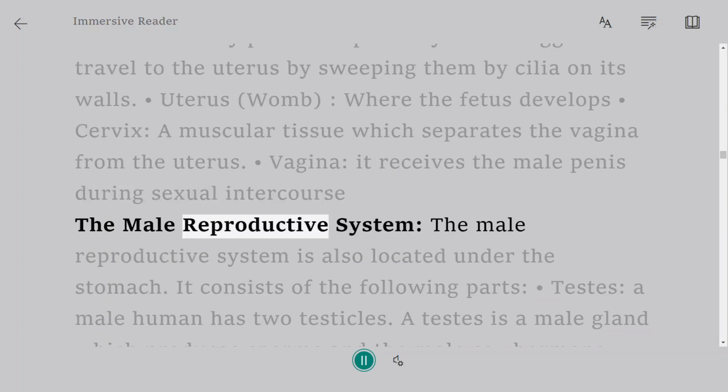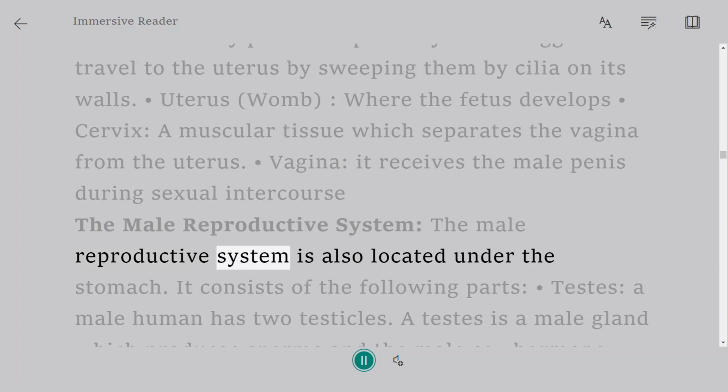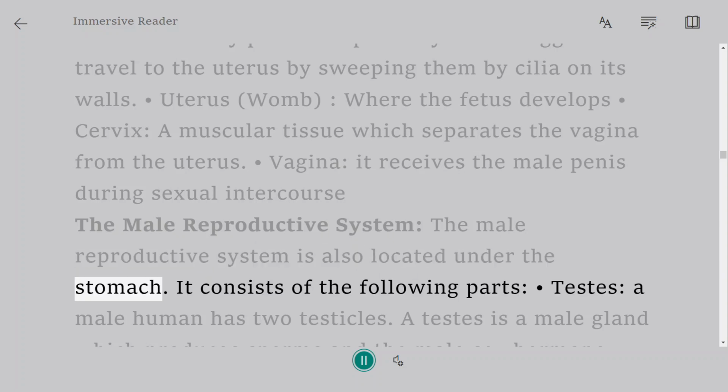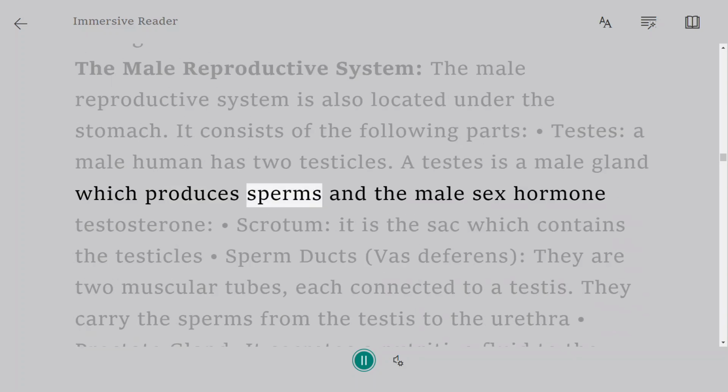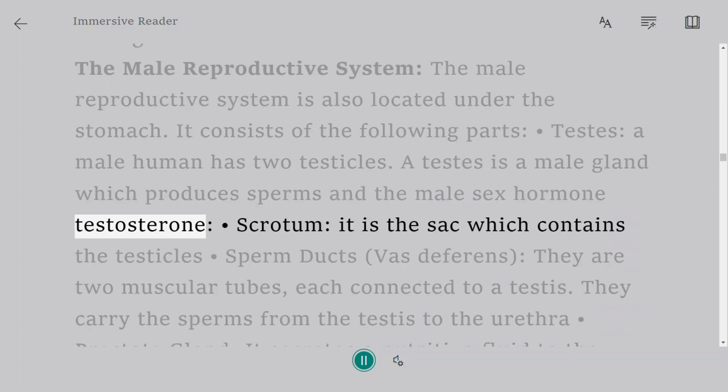The male reproductive system. The male reproductive system is also located under the stomach. It consists of the following parts. Testes. A male human has 2 testicles. A testis is a male gland which produces sperms and the male sex hormone testosterone. Scrotum. It is the sac which contains the testicles.